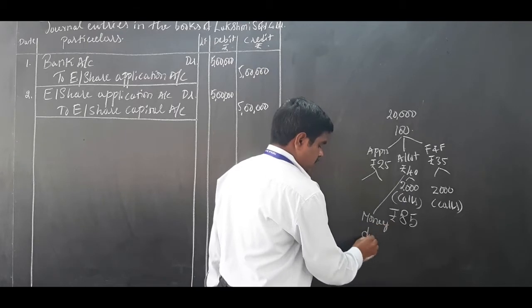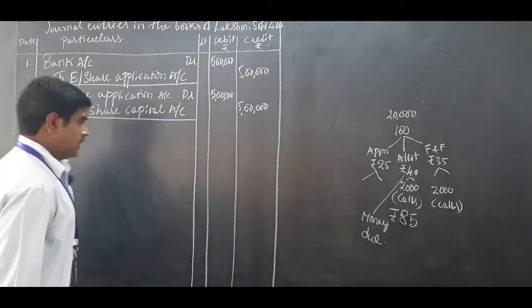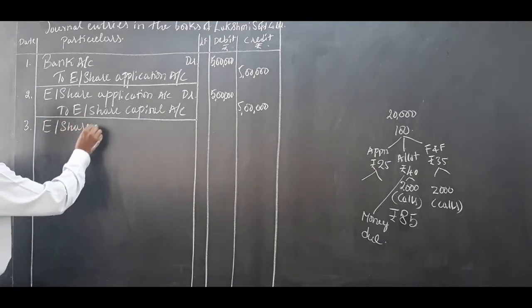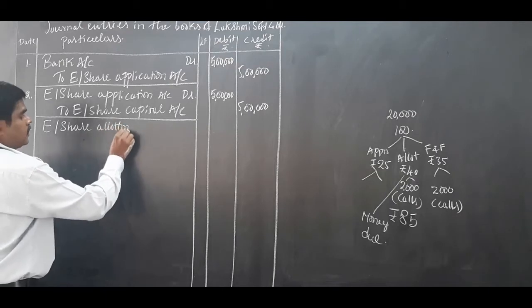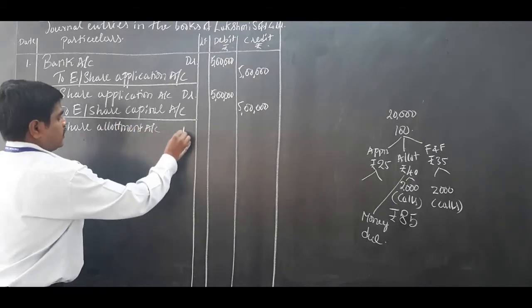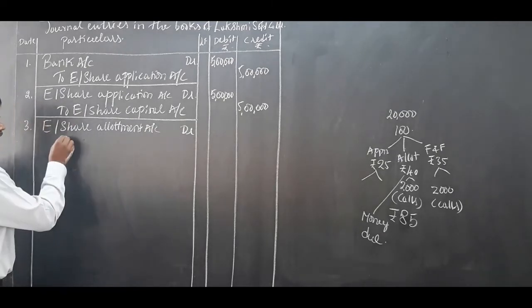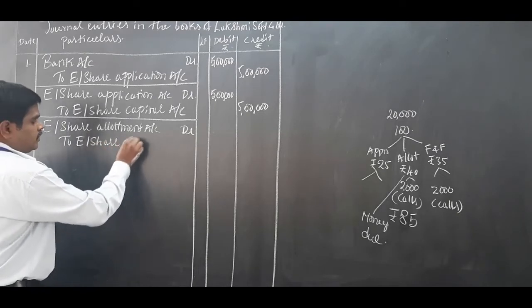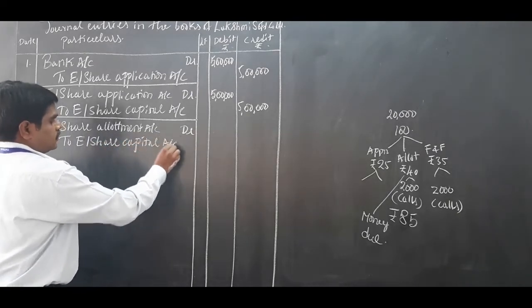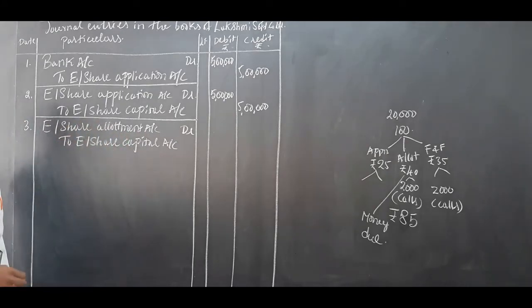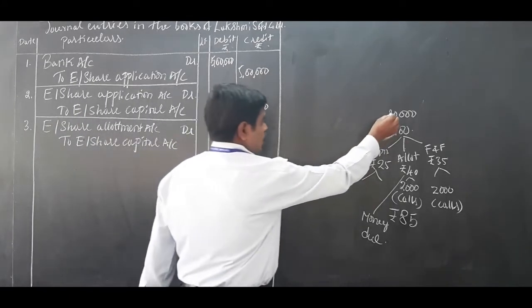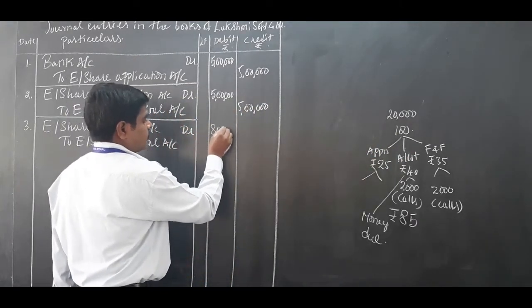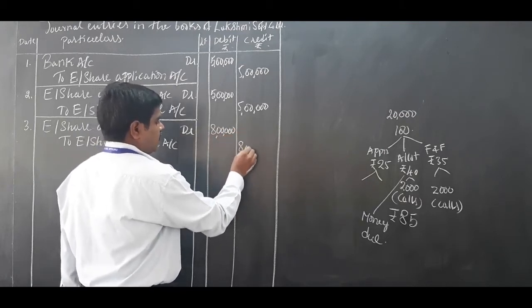You know that journal entry: equity share allotment account debited to equity share capital account. 20,000 into 40, 8 lakh.